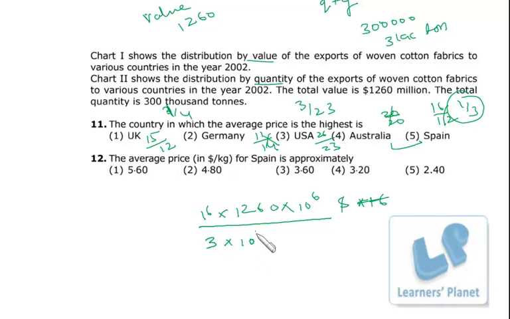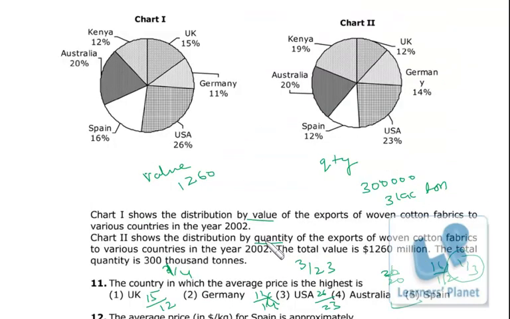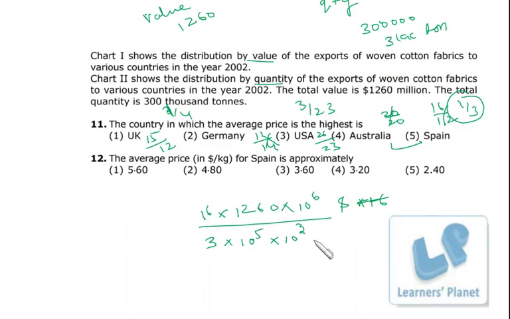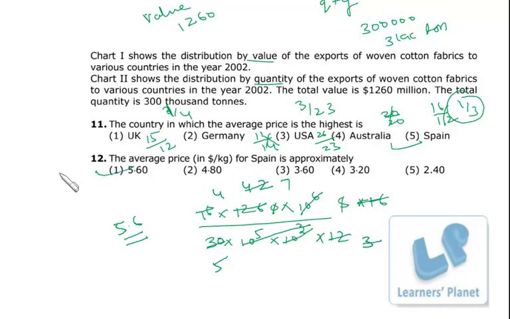So 3 into 10 raised to power 5 into 10 raised to power 3, I am converting it to kilogram, and out of this Spain contribution is 12%. So I just write into 12, percentage will be cancelled. Okay, so 6 and 1, 7, and here it is 8, so I just put 1 0 over here. So 28 by 5, that is 5.6. Okay, simple.